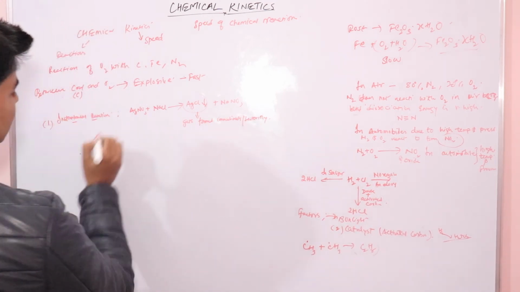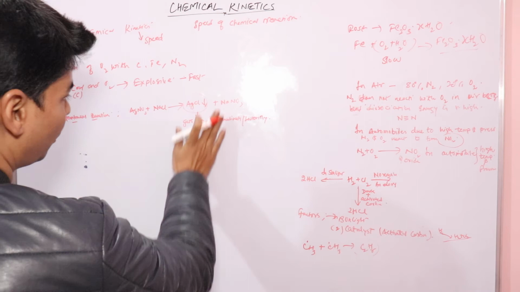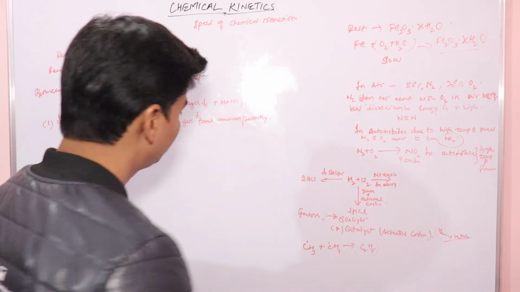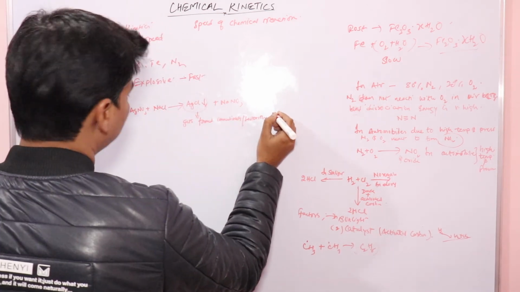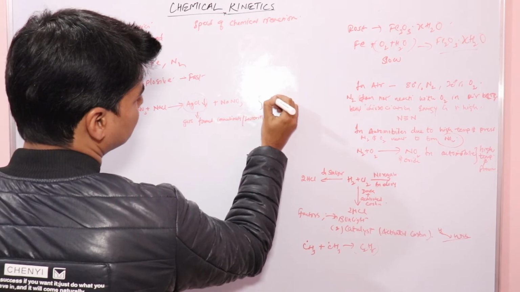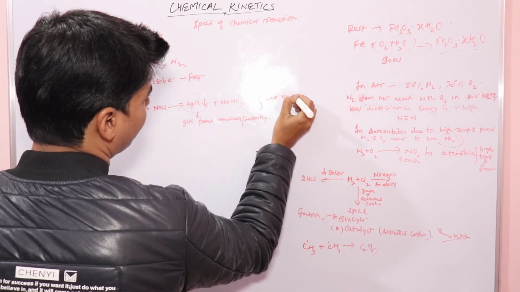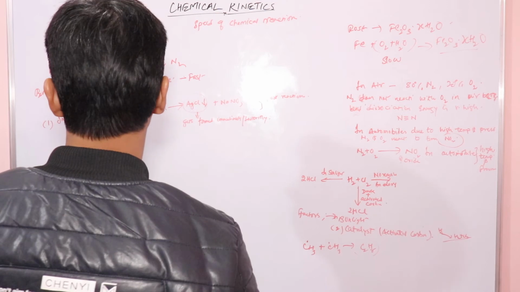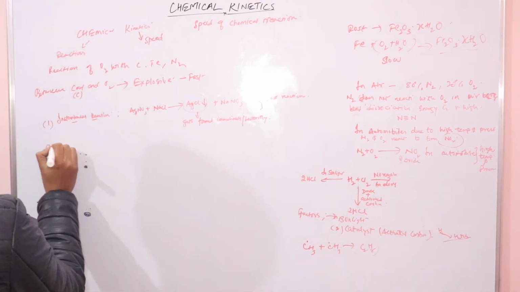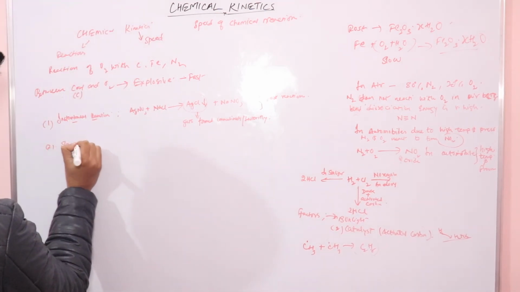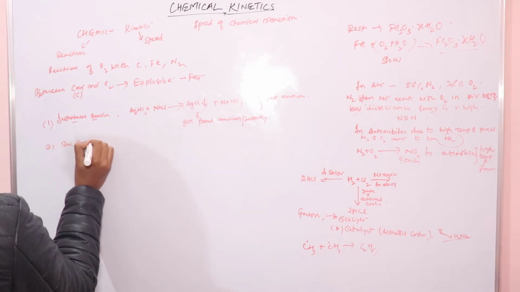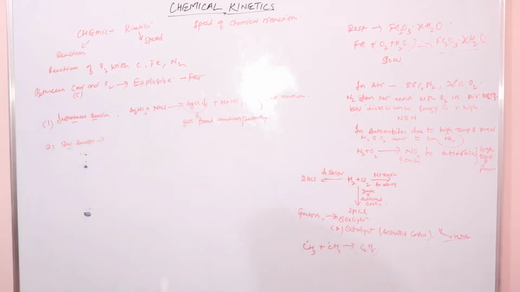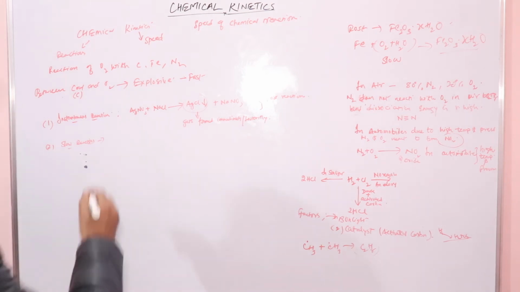That is why we call it an instantaneous reaction, because the formation of product is instant. And this comes under the category of fast reactions. These are fast reactions. And we have seen the slow reactions. So the slow reaction we have already discussed is the rusting of iron. Rusting of iron is a very slow reaction.